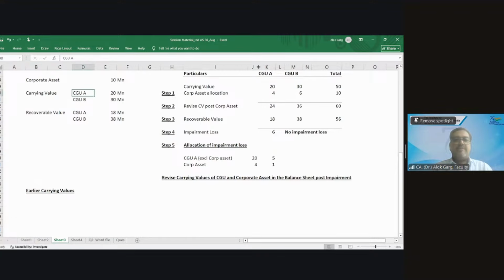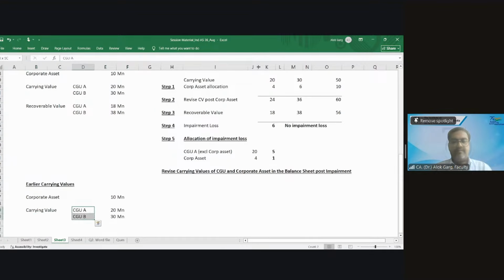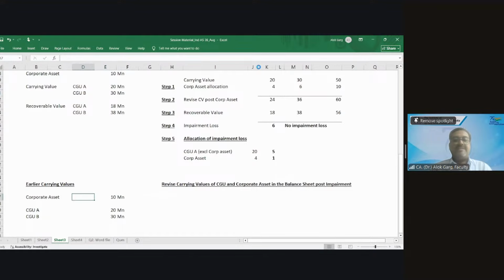These were the earlier carrying values. Right. Now, what will be the revised carrying value of corporate asset? Carrying value 10 minus impairment loss: 10 minus 1, 9 million.